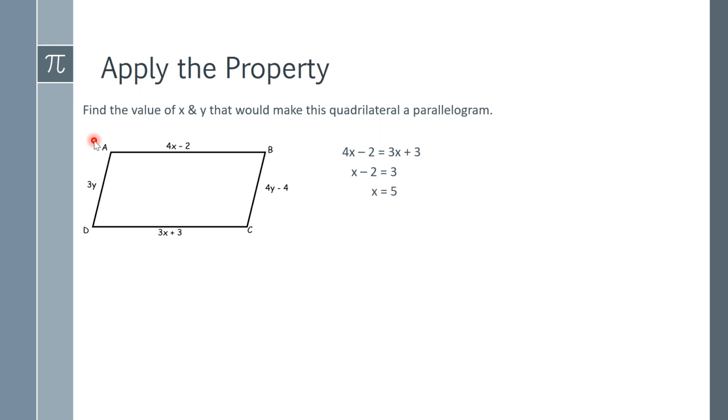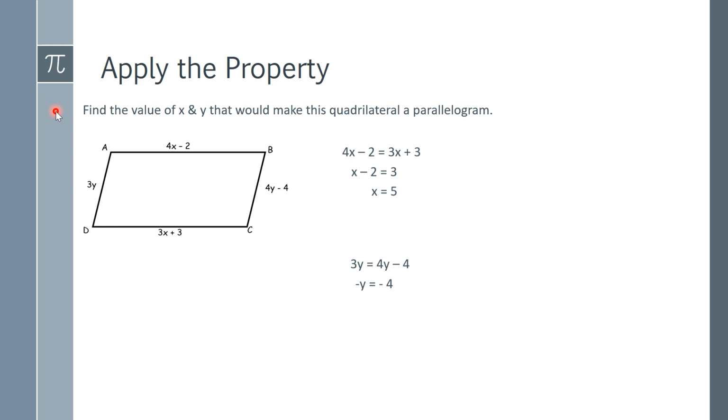But we also have to show that y, these two sides also have to be equal. We have to show both are equal in order for this to be a parallelogram. So we have to set up this equation. 3y equals 4y minus 4. Same properties. We're going to subtract 4y from each side to get y's on the same side. And now we have negative y equals negative 4.